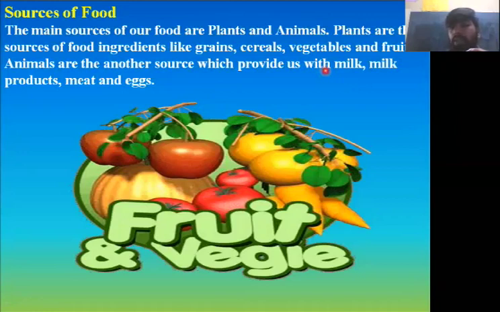Yes or no? The animal products are nothing but milk products like ghee, butter, cheese. Yes or no? So these are the animal products.